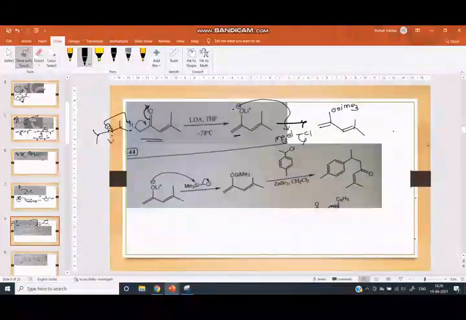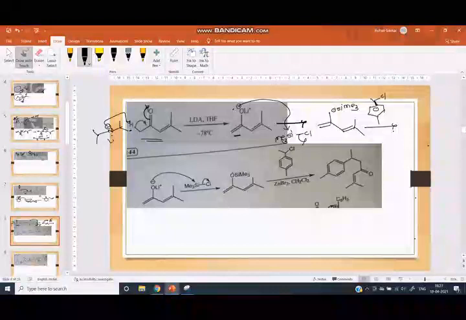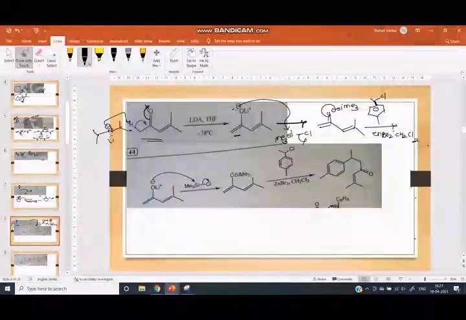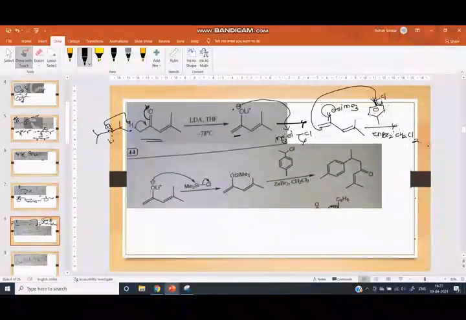Here is the 2-methyl group. Then this compound reacts with this compound. Here is the CH3, in presence of ZnBr2, CH2Cl2. Here carbonyl carbon is formed and this double bond attacks this carbon and one Cl departs.